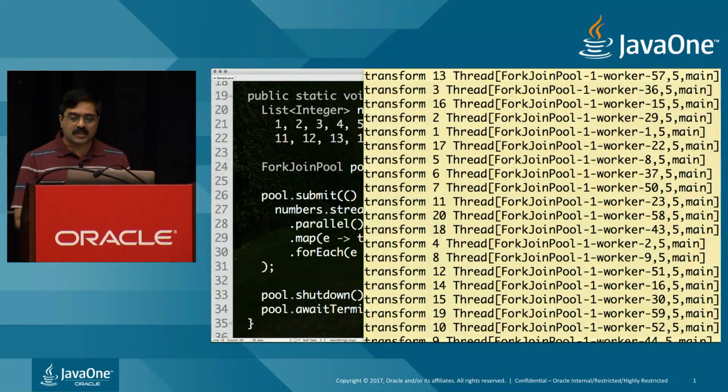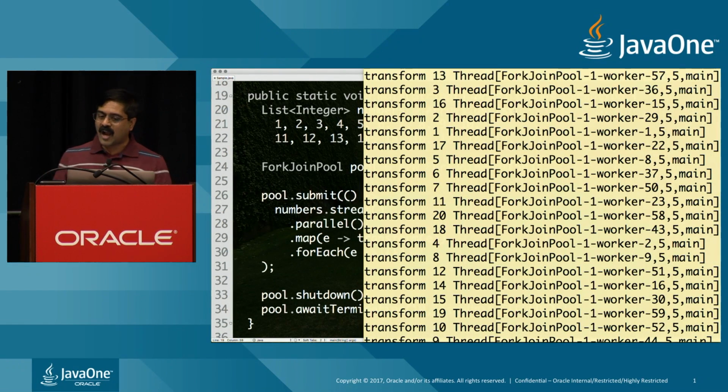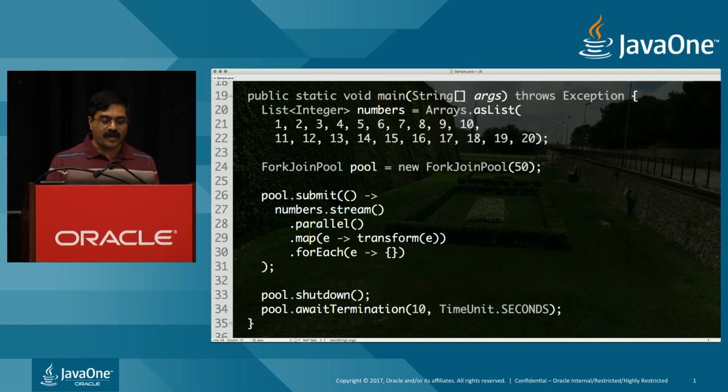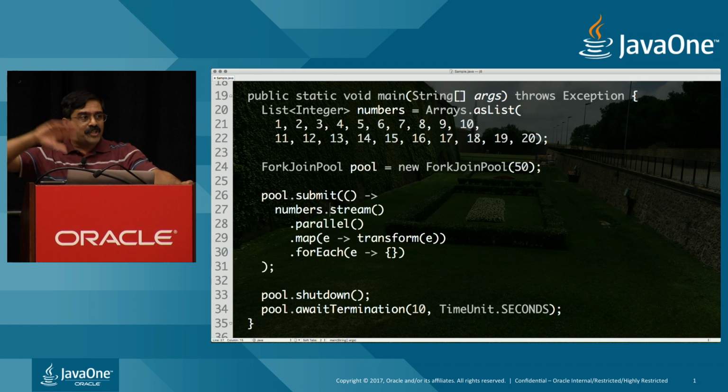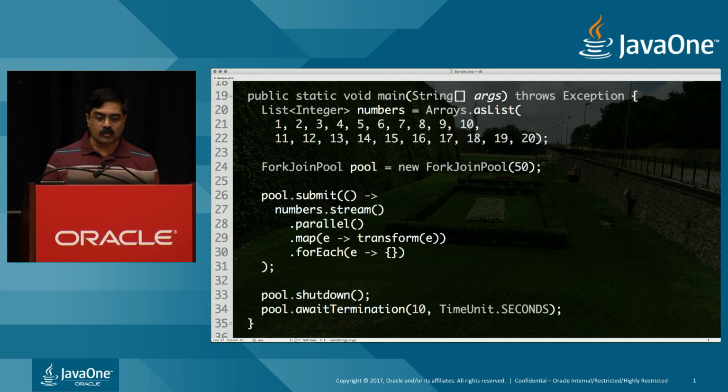So in this case, what's a thread? Notice it's no longer the common pool. It's the fork join pool we just created right here. That's what we are really doing at this point. So that is one way you can programmatically control it. What is nice about this is you can have different computations executing at any given time, and you can tailor the needs of those computations separately without one global setting in your application. So that can work really well for you depending on what you're trying to do.